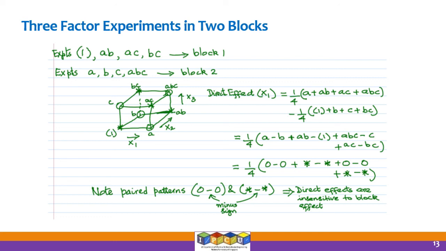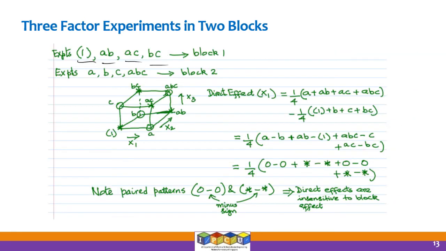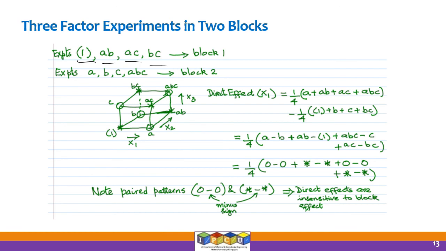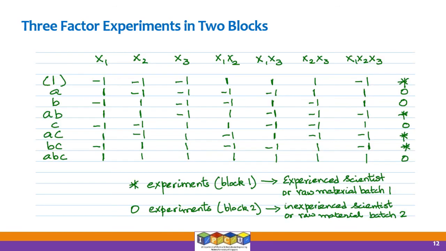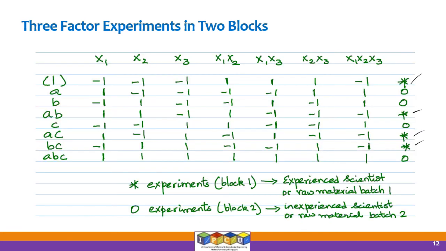So experiments (1), AB, AC and BC are done in block 1. So this is block 1, block 1, block 1, block 1, right? The other experiments are in block 2, and those are now marked with stars and circles, right?